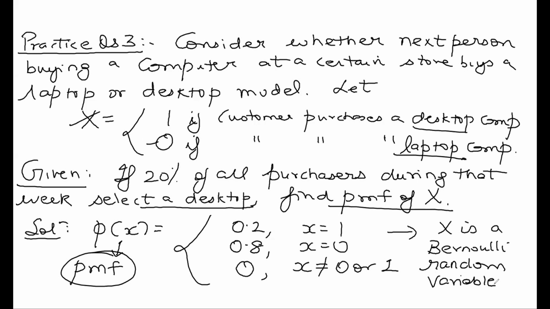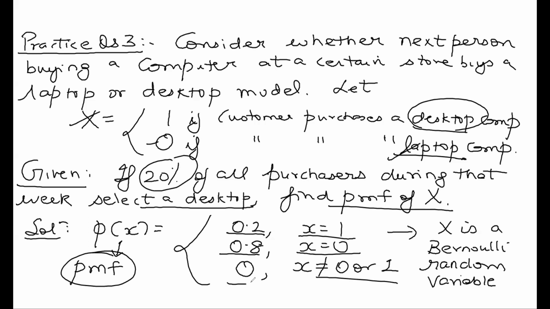If it takes the value 1, you are buying a desktop, and the probability is 20%, which means 0.2. If it takes the value 0, you are buying a laptop, so the probability is 80%. And if you're neither buying a laptop nor a desktop, the probability is 0.